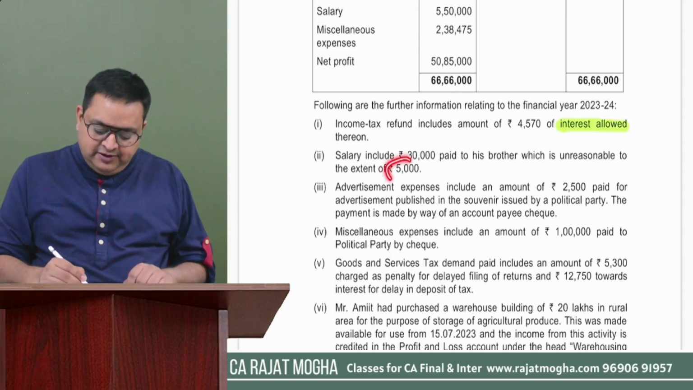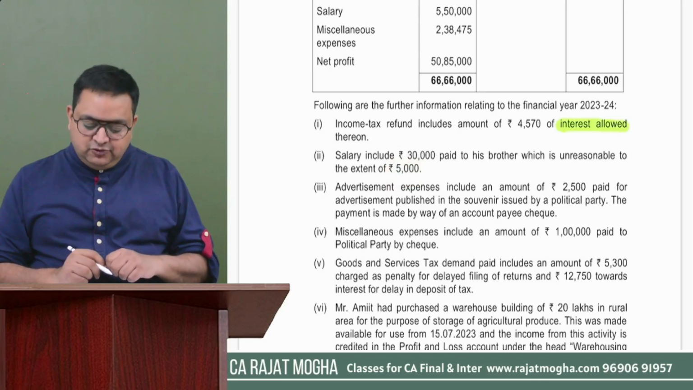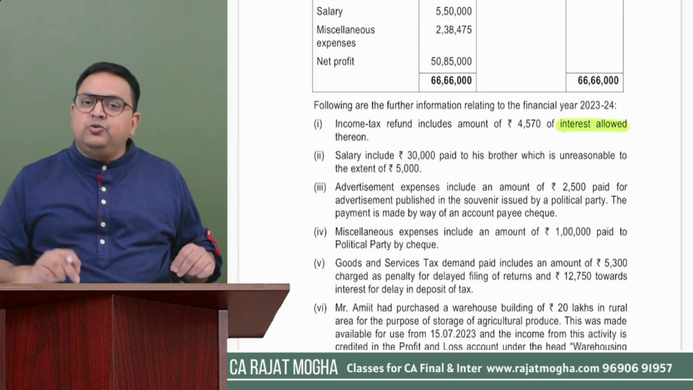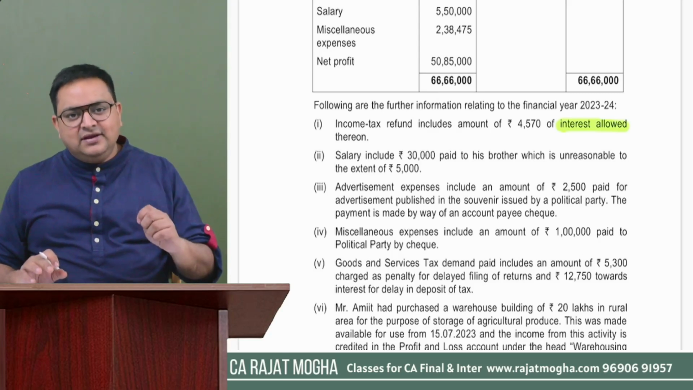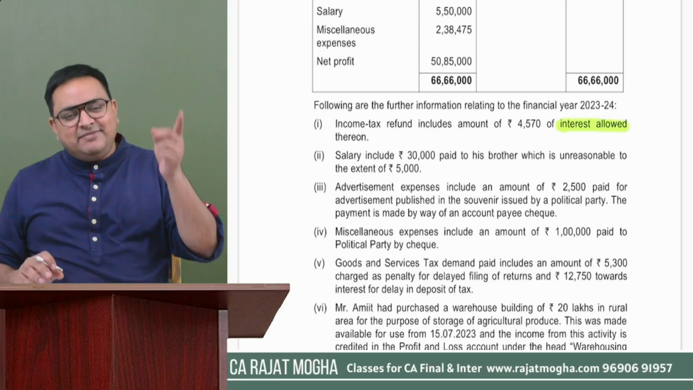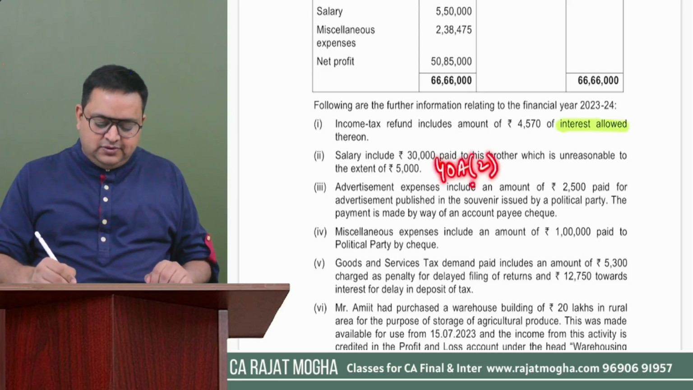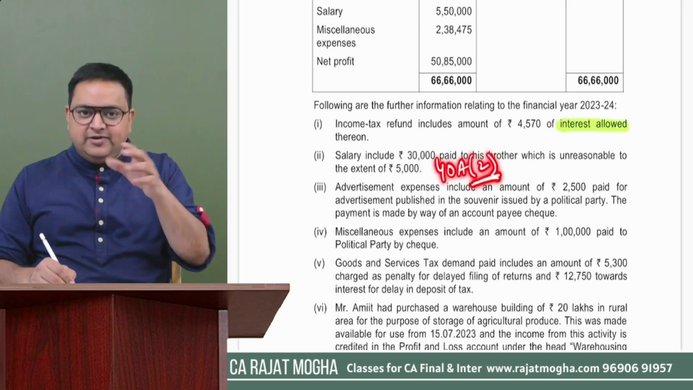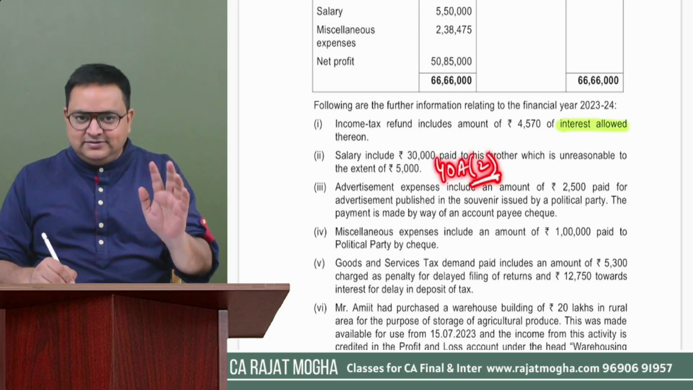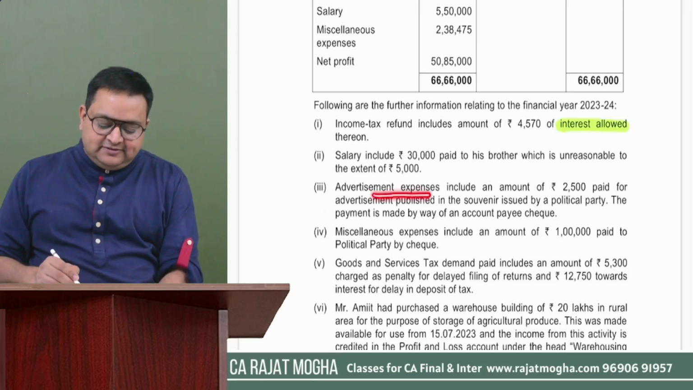So what we will do? We are going to add back this 5,000 rupees. If you would like to mention the section, it's completely fine if you don't. But if you remember the section in the examination, please do mention. Here I'll mention 40A(2). If you are paying to the related party in excess of fair market value, we are going to disallow this. Got it? Simple.